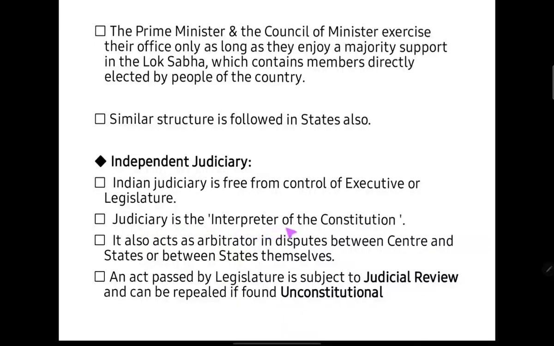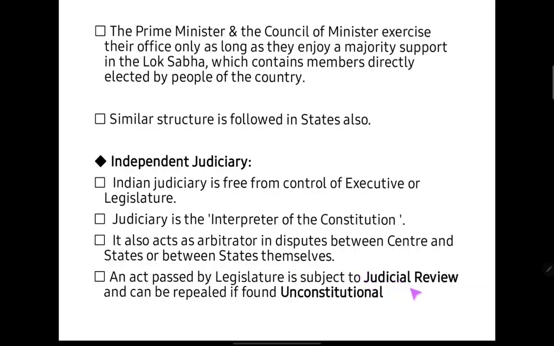Judiciary is the interpreter of the constitution. They give the true meaning to the statements as written by the drafting committee in the constitution. It also acts as an arbitrator in disputes between the center and state or between states themselves.